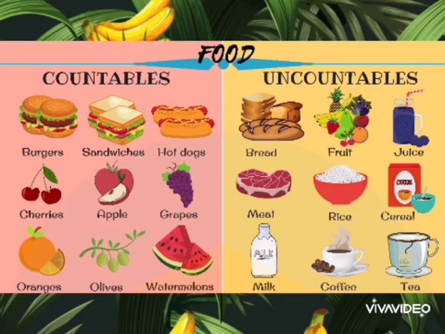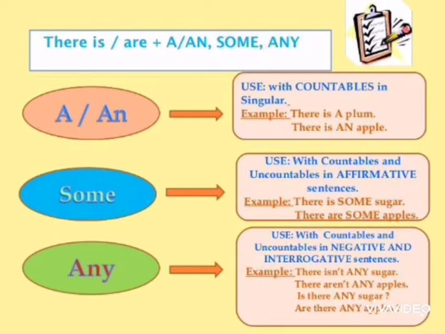After this, we need to go into detail about where to use a, an, some, any. A or an is used with countable nouns in singular. For example, there is a plum, there is an apple.